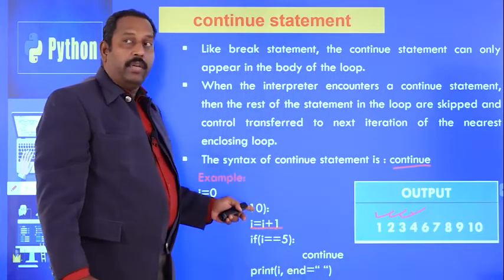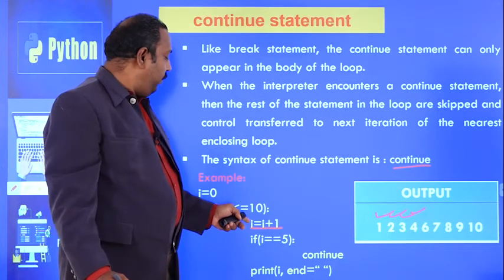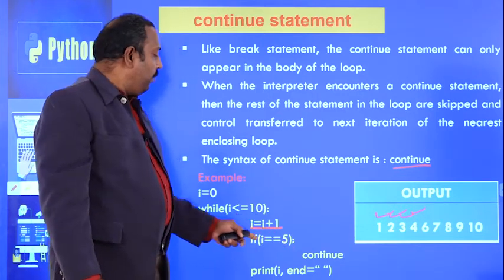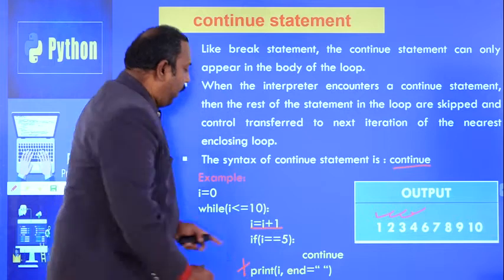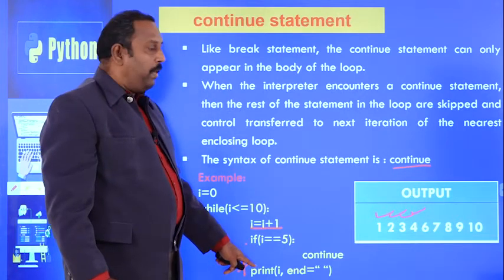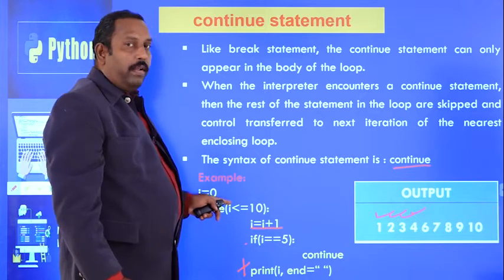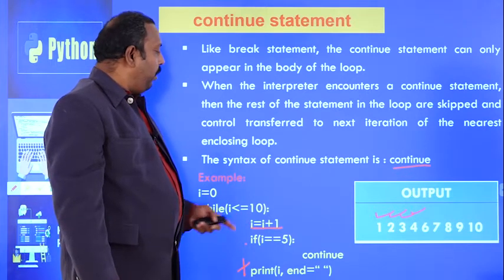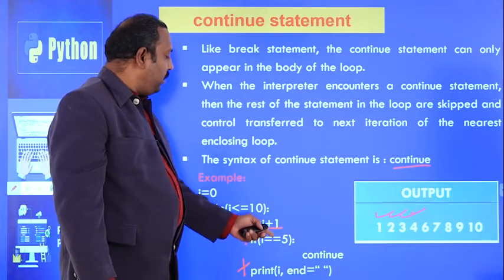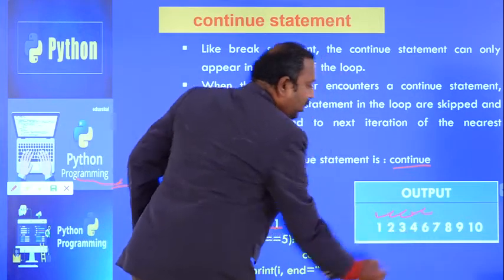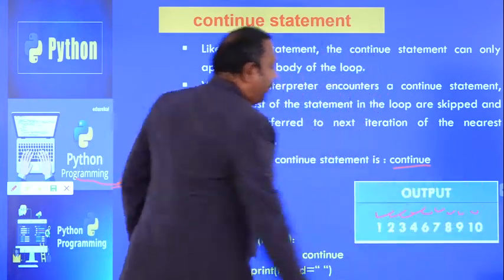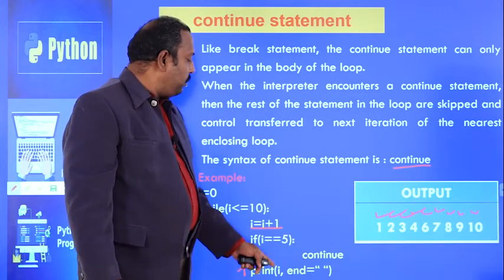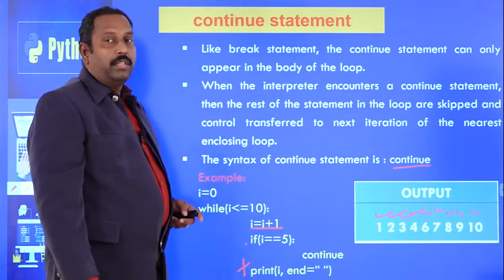Again it will go to the while loop, and 3 is less than or equal to 10, the condition is true, I equal to I plus 1 means I will become 4, 4 equal to 5, the condition is false, and 4 will be printed. Again it will go to the loop, 4 is less than or equal to 10, the condition is true, I will become 5, and 5 equal to 5, the condition is true. Continue means that the statements after the continue statement in the current iteration will be skipped, and control will go to the next iteration. Next, I will become 6, 6 equal to 5 is false, 6 will be printed, and like this 7, 8, 9, 10 will be printed. So whenever I equal to 5, the next statements will be skipped, and it will go to the next iteration automatically.